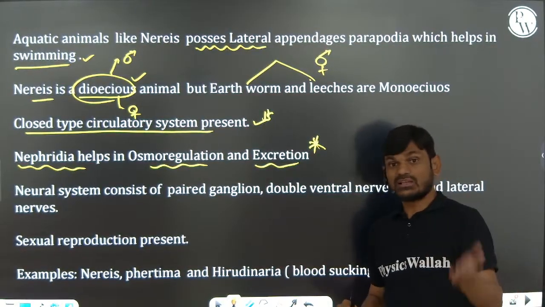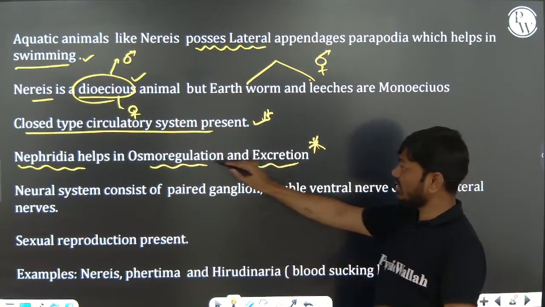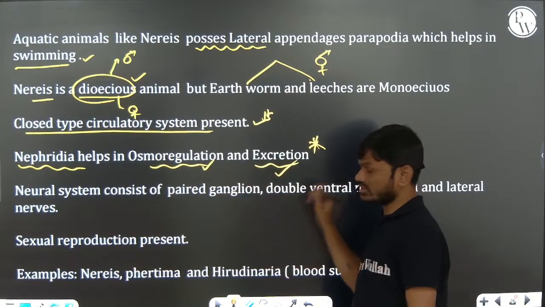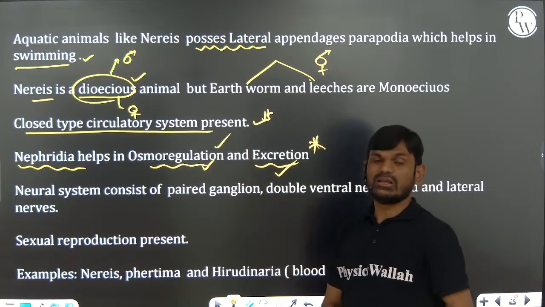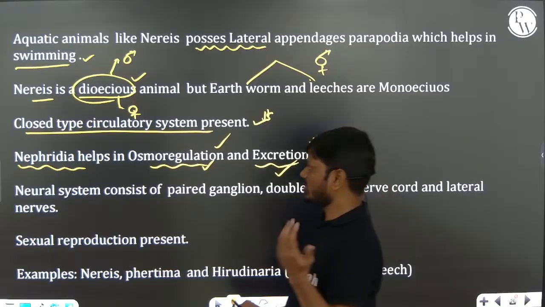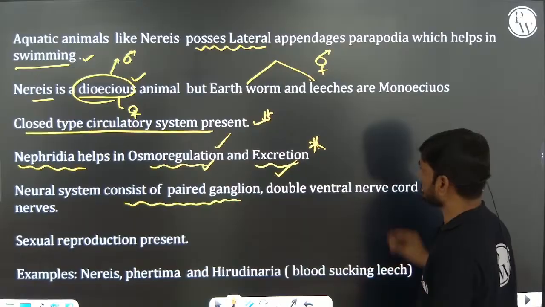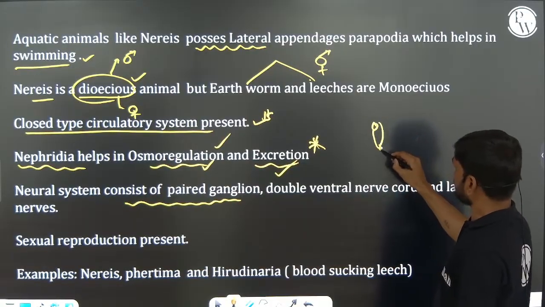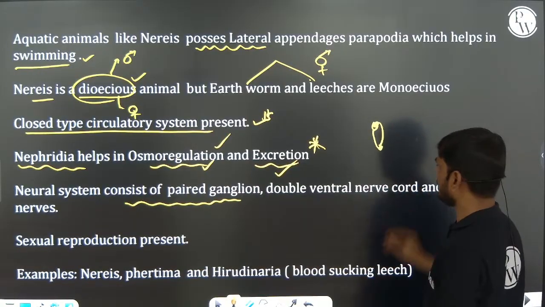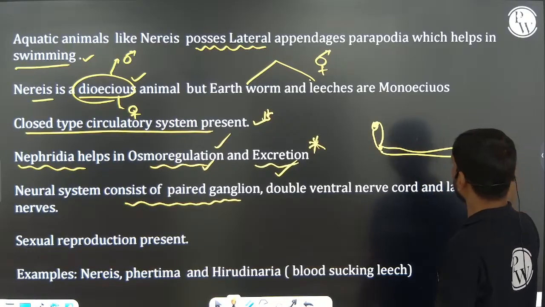Flame cells help in osmoregulation and excretion. Here nephridia also help in osmoregulation and excretion. What is osmoregulation? Maintenance of the water and electrolyte balance. The neural system consists of paired ganglia, a double ventral nerve cord, connected by lateral nerves.